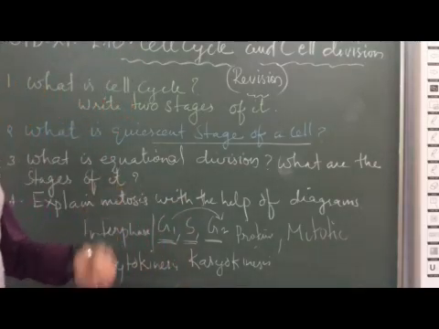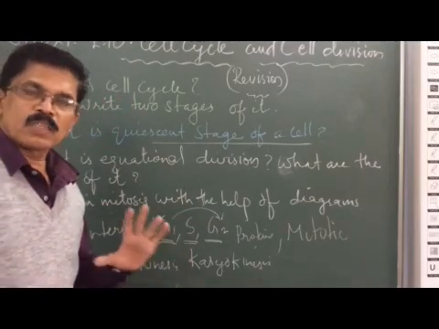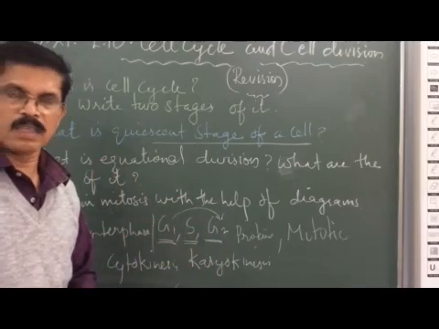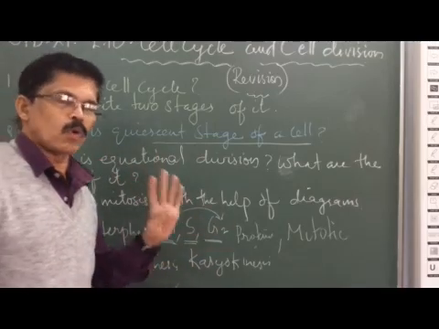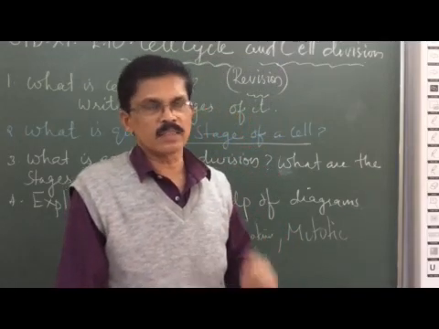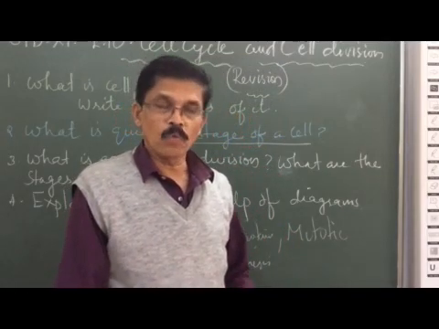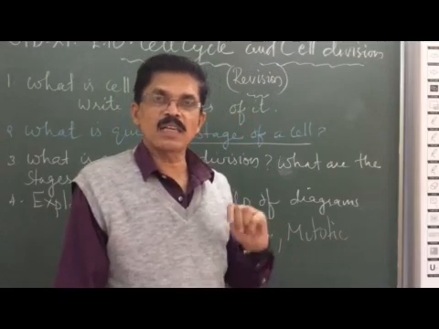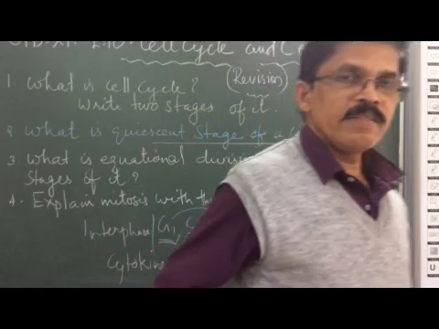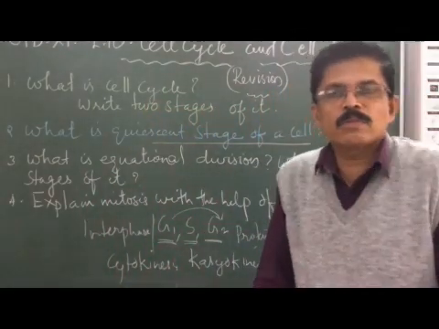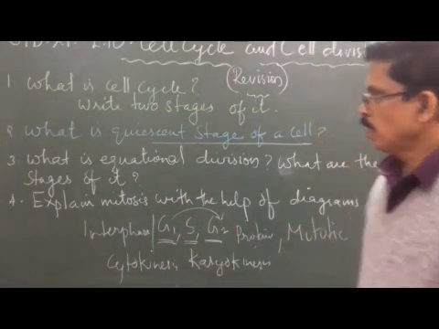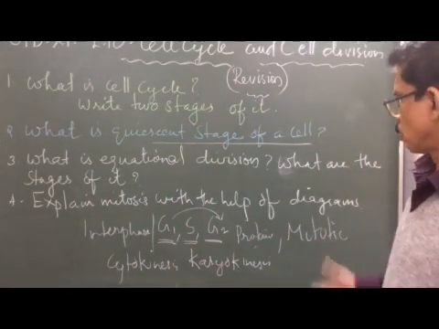And what are the stages of mitosis? We can say, first, karyokinesis, and second, cytokinesis. Karyokinesis involves 4 stages. What are they? Prophase, metaphase, anaphase, and telophase. These are the 4 stages of karyokinesis. Whereas cytokinesis is the division of the cytoplasm into 2 daughter cells. That's all. Now, explain the stages of mitosis.